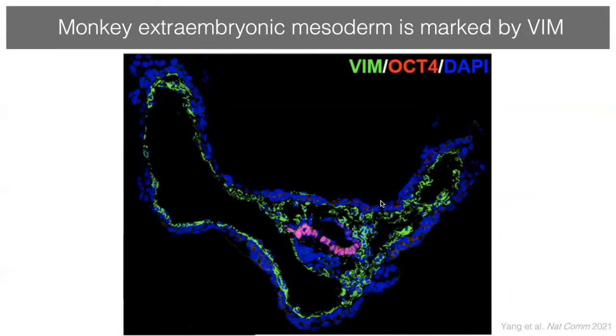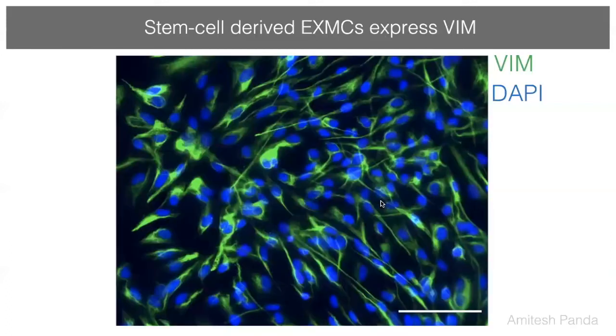So the point I want to make is that this is not only a beautiful tissue, but this is completely unknown. This is an important cell type for which very little is understood, and all these cells are present in the post-implantation embryo before gastrulation, but that's not the case at all in rodents and in other model organisms. So we verified that the cells we're making from stem cells actually express VIM, and indeed they do, as you can see here in green in these microscopy images of stem cell-derived extraembryonic mesoderm cells.